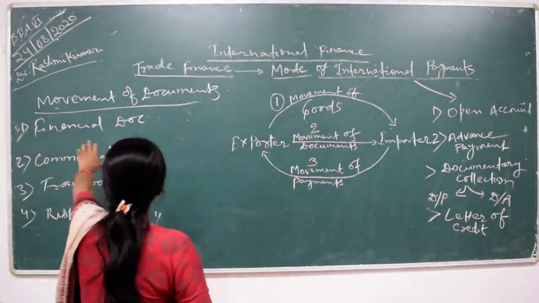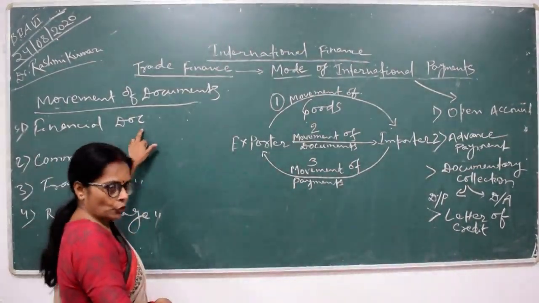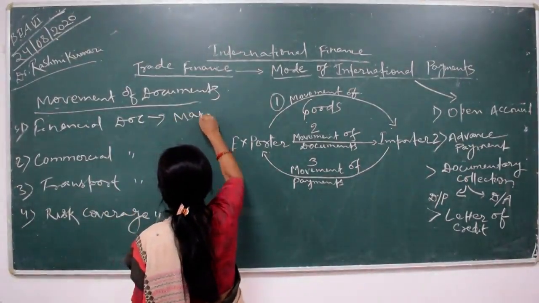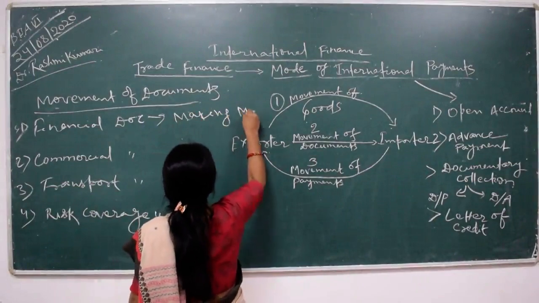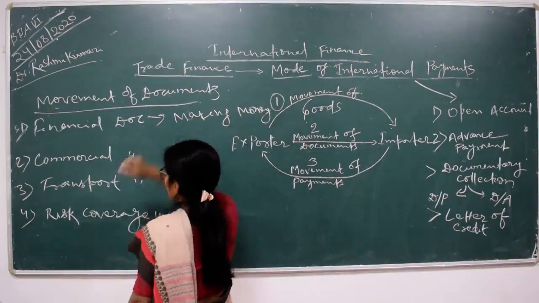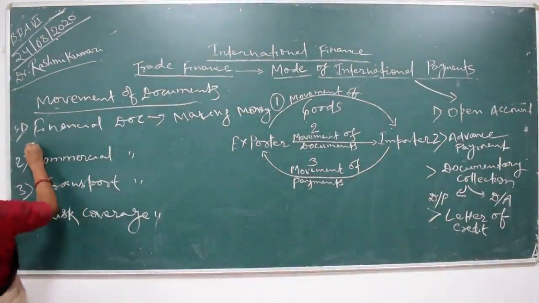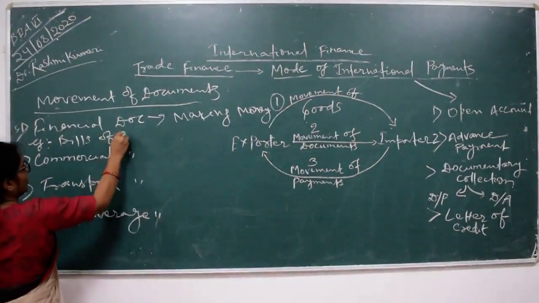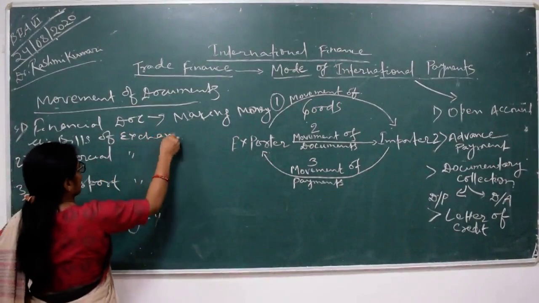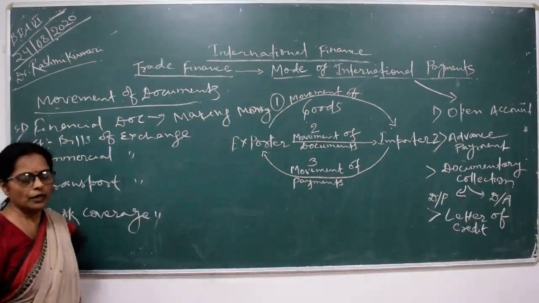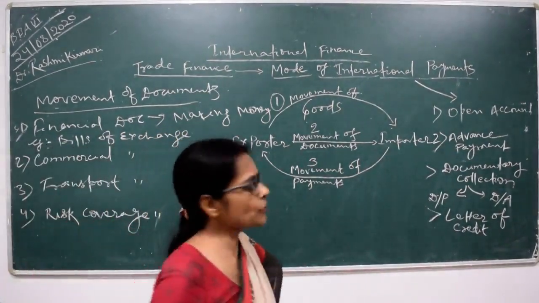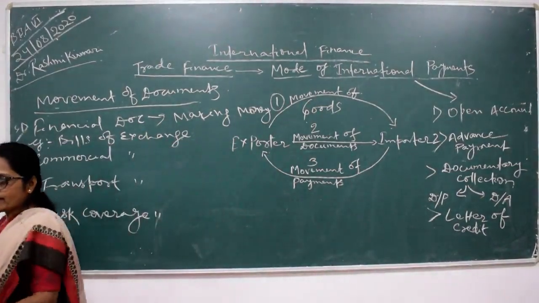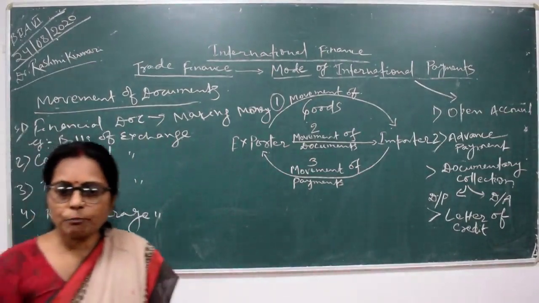First one is the financial document. This type of document is only for making money. What is making money? Just for example, bills of exchange. Bills of exchange is like a document for the payment, and the purpose of a financial document is for financing and also to make payment.